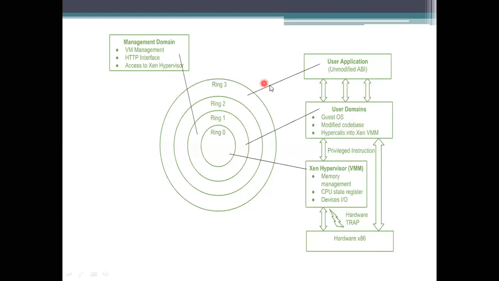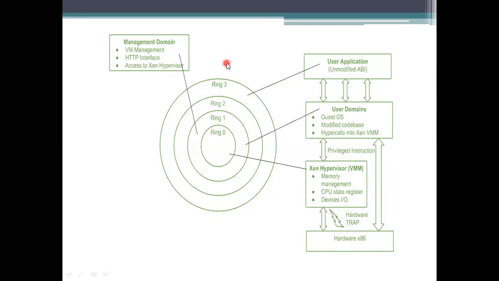And then next we have ring 3. Ring 3 is used for the user applications. User applications means, as in the previous class, the application binary interface, that is the ABI. It provides library-level virtualization.